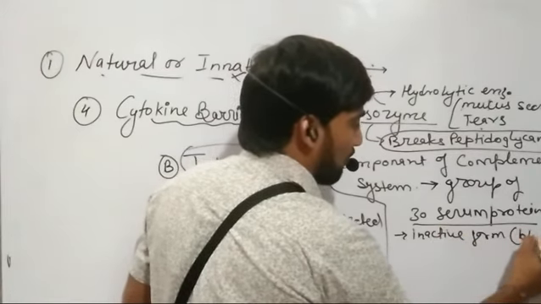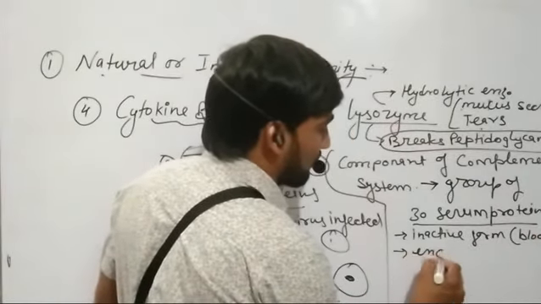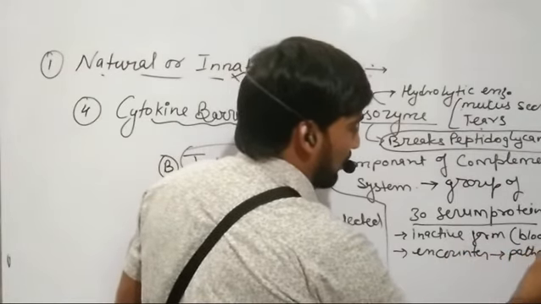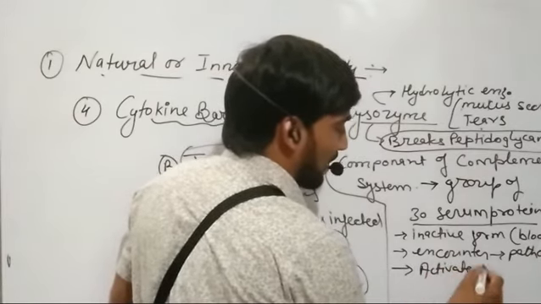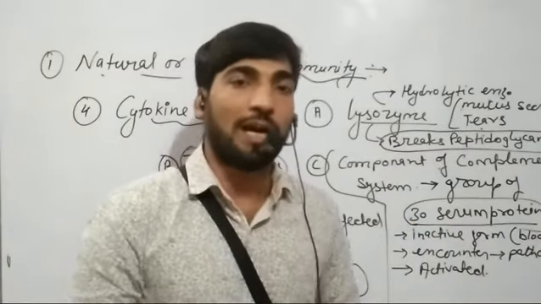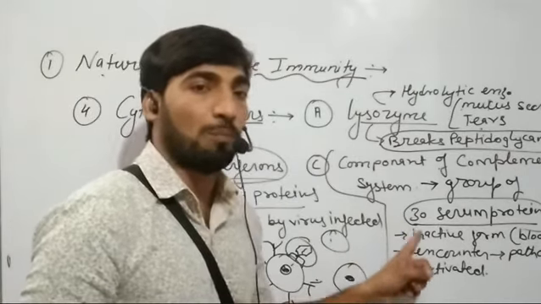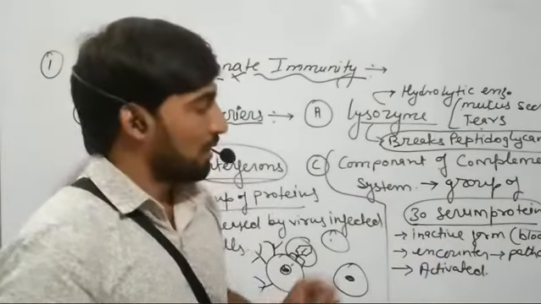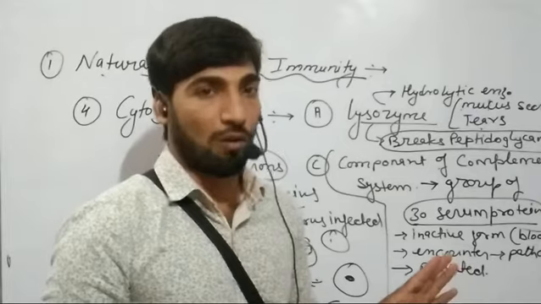But when these serum proteins encounter some pathogen, at that time they get activated, and in their active form they are responsible for damaging or breaking down the cell membrane of the pathogenic organism. That means they are killing the pathogenic organism.